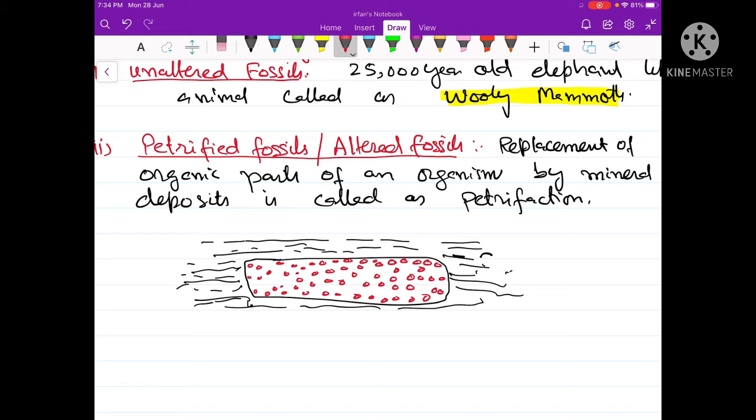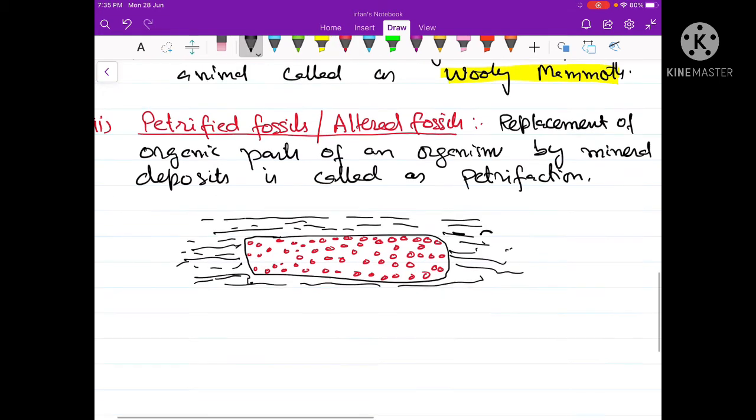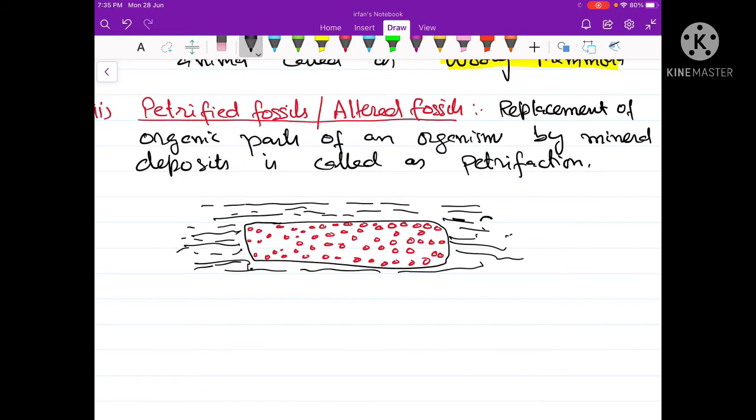In fact, petrification is the complete mineralization of the organic structures by which more or less the original material is preserved. So whatever the morphology, anatomy or other details of the organism, they are preserved in the form of minerals. Such fossils are called petrified fossils, and even petrified fossils which are 50 crore years old have been recovered.